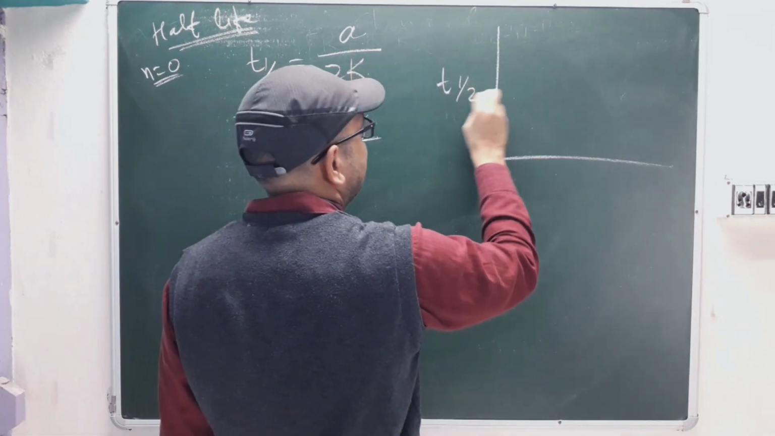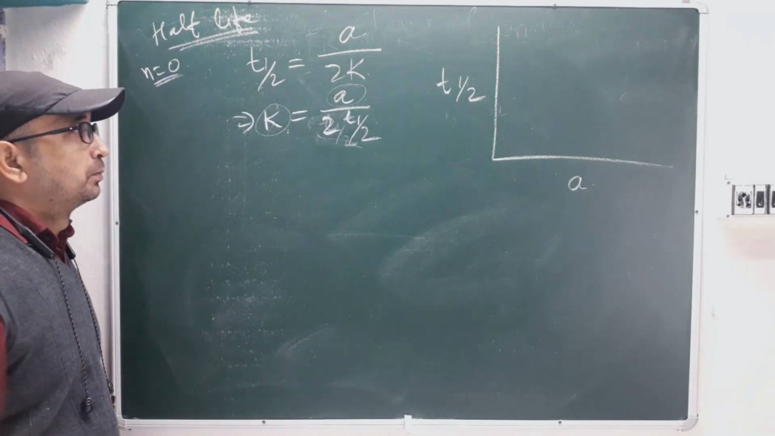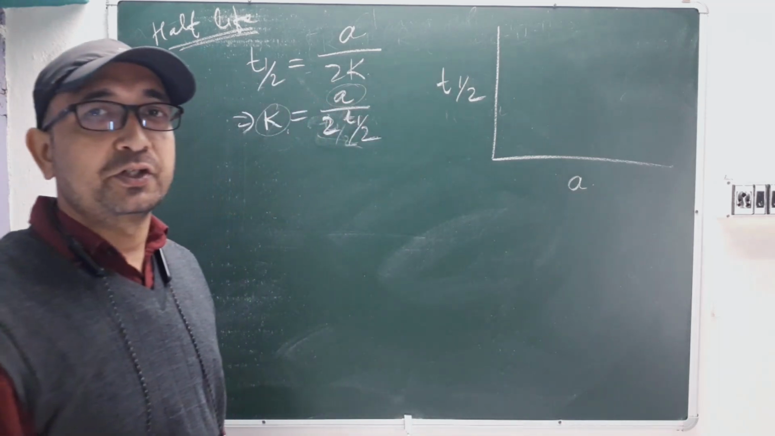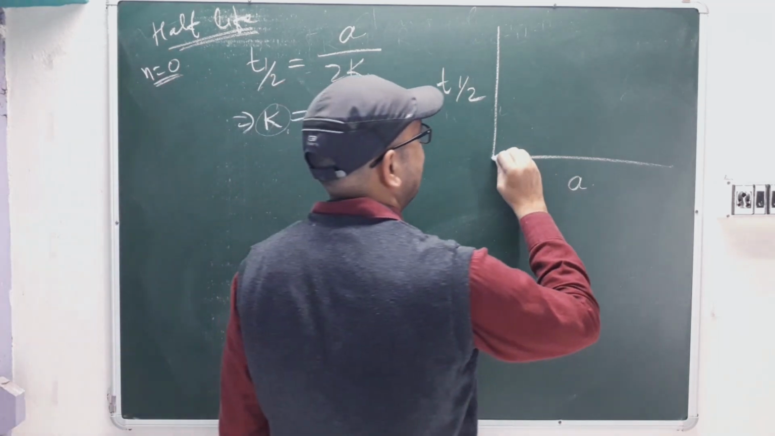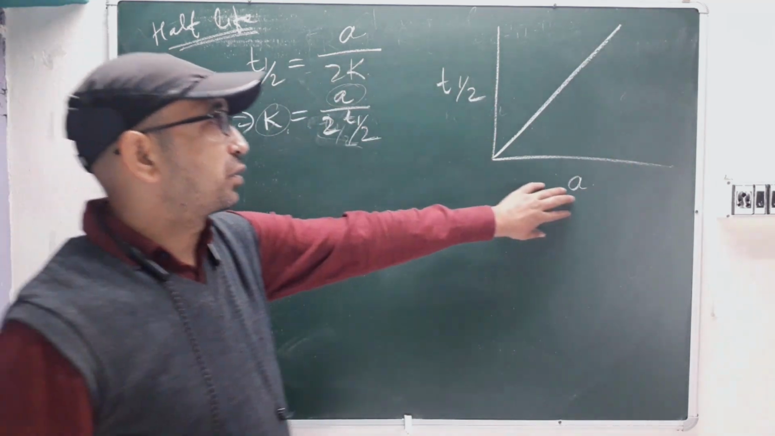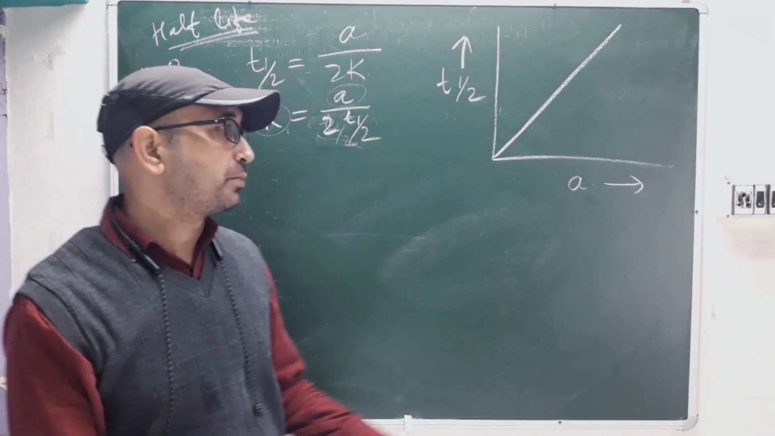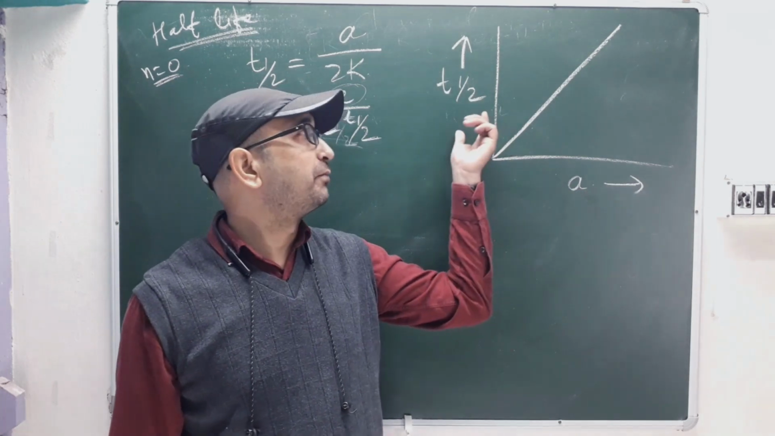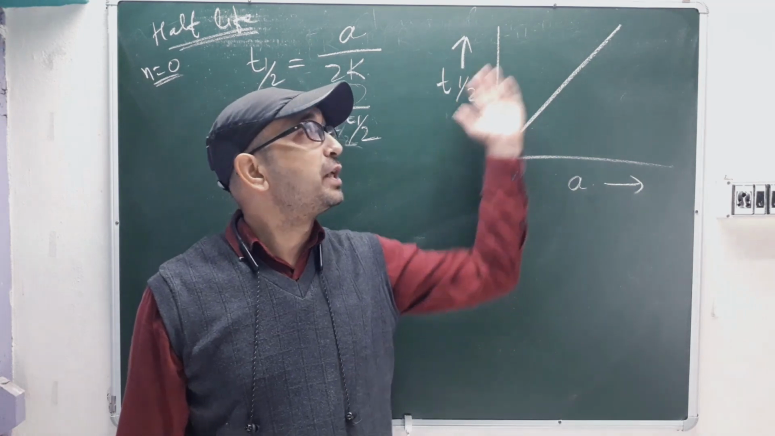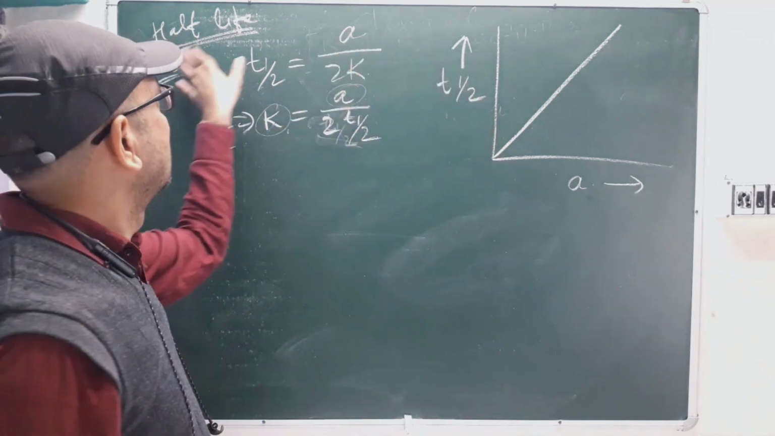Here it will be t half, and here the initial concentration of the reactant. So how will it look? It will be like this, correct. The more you increase the concentration of the reactant, the t half will also increase. Based on the concentration of reactant, your t half will also increase. So this graph belongs to n equal to 0.